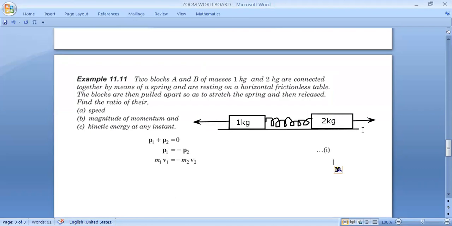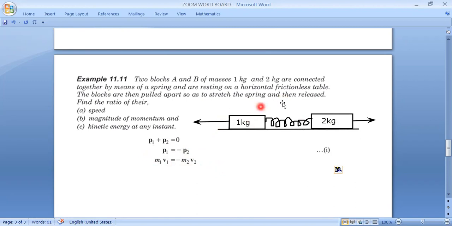I know that external force is zero, so net momentum must be zero, because initially it was at rest. So the momentum of the system was zero, and finally also momentum must be zero. Say this is P1 momentum, that is P2. So P1 must be minus P2. So P1 can be written as M1 V1 and minus P2 can be written as M2 V2.